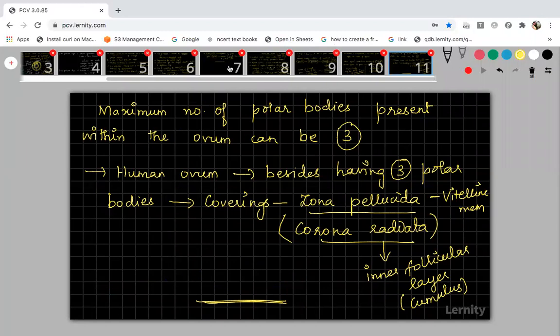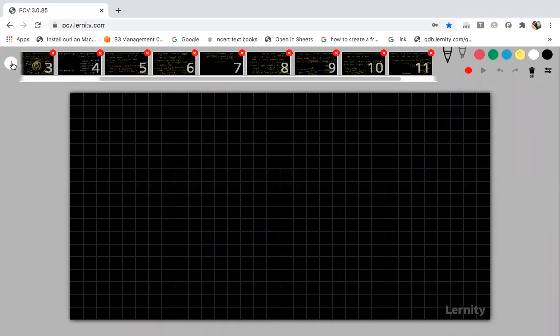Now, students, I will give you one flow chart. It will be easy for you to understand the complete process of spermatogenesis and oogenesis. You just copy that. I will consolidate the complete process of spermatogenesis and oogenesis and give it to you in a flowchart. It will be easy for you to have a perfect understanding. So first I will draw the flowchart for spermatogenesis.